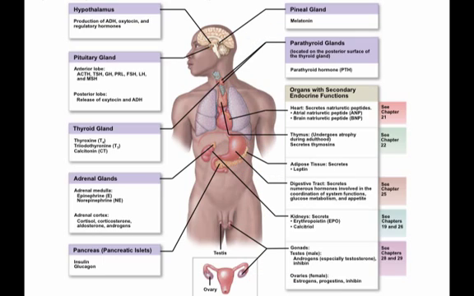Other endocrine organs do not require this regulation from the hypothalamus, and they will release their hormones based on other stimuli. The heart, thymus, adipose tissue, digestive organs, and kidneys are all endocrine organs that have primary functions other than the endocrine system, but have secondary endocrine functions.